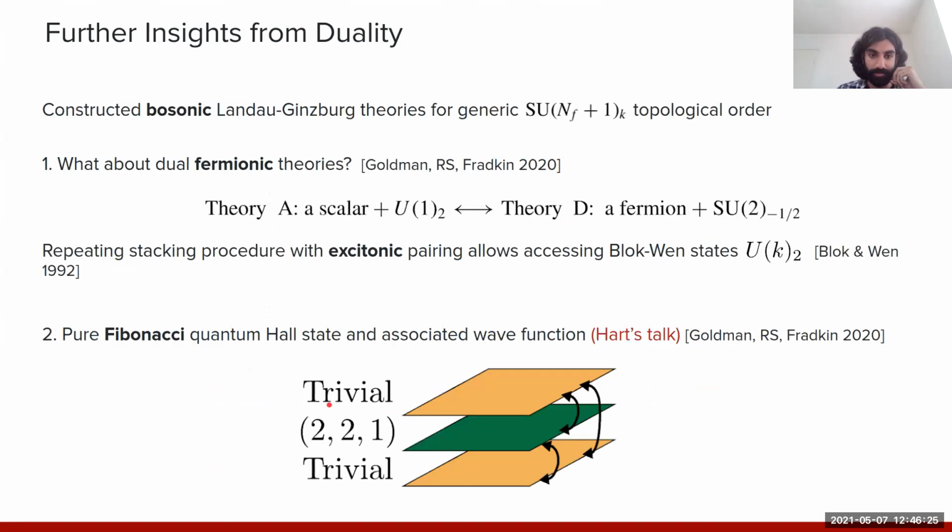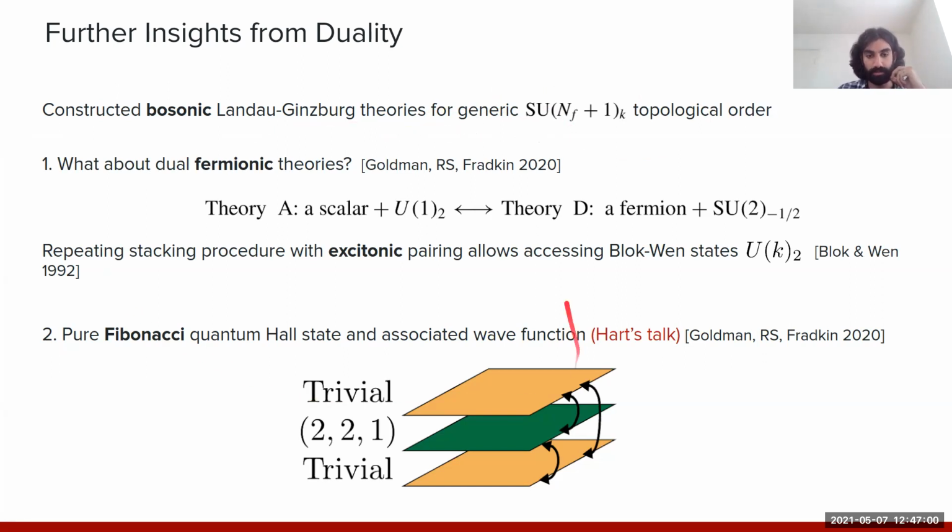Okay. So just to quickly wrap up, what I presented is a generic construction of how we can access Landau-Ginzburg type theories for generic topological orders with SU(N) level K, starting from the Read-Rezayi states and then working up to these more exotic systems. The most generic systems that I presented are not necessarily of physical relevance, but what I hope I've illustrated is that these dualities allow us to access more complicated phases, which are not easily accessible in the original composite particle descriptions.